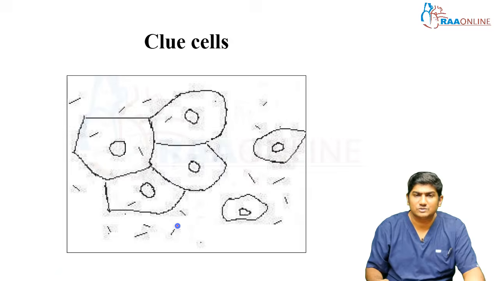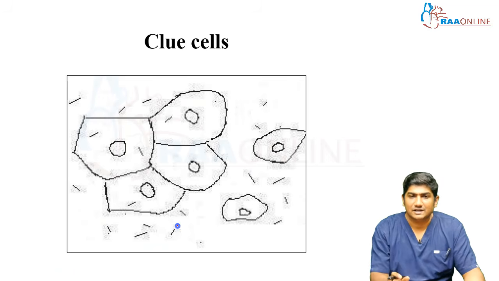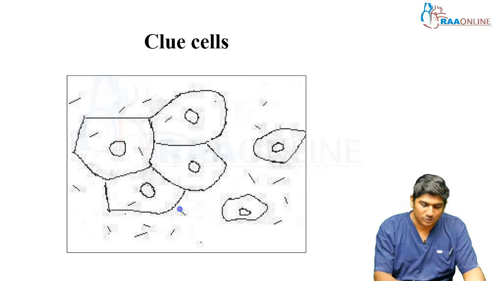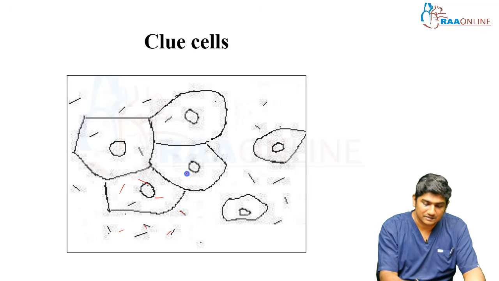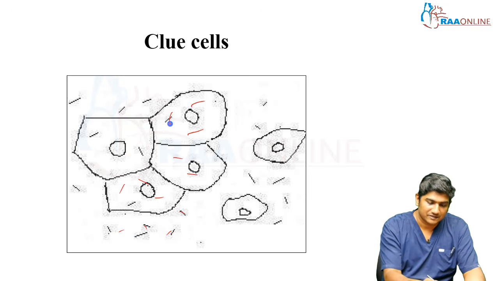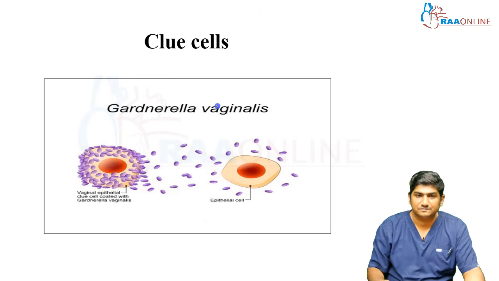Now, what are clue cells? See, this is how a normal smear from the cervical secretions looks. These are the cells, and one or two lactobacilli will be present here and there. If there are too many bacteria attached to the cells, this is called clue cells. Look, this is Gardnerella vaginalis. The vaginal epithelial clue cell is coated with Gardnerella vaginalis.